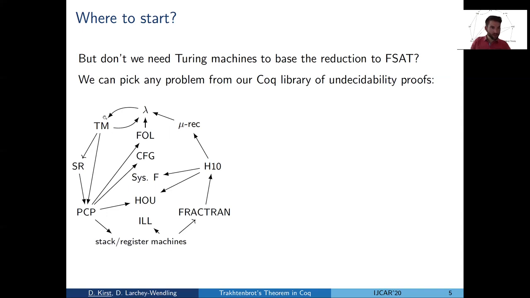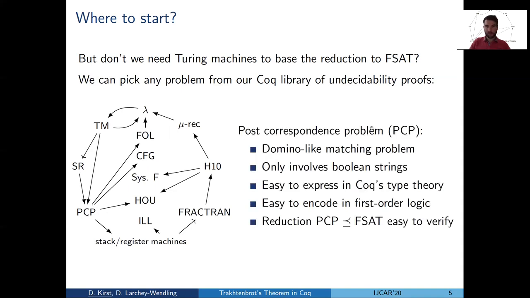And here we see, for instance, Turing machines, but we also see another problem, PCP. And this problem, the Post correspondence problem, is the one we actually start with. Because the Post correspondence problem is a very simple domino-like problem, which only involves Boolean strings. So it's very easy to express in Coq's type theory. And also it's very easy to encode in first order logic. In fact, at last year's CPP, when we considered the general decision problem, which is this arrow here in the graph, we used PCP for the encoding.